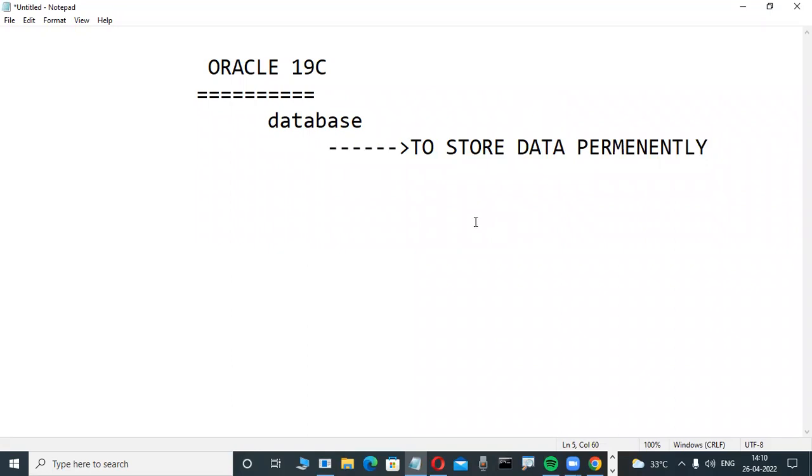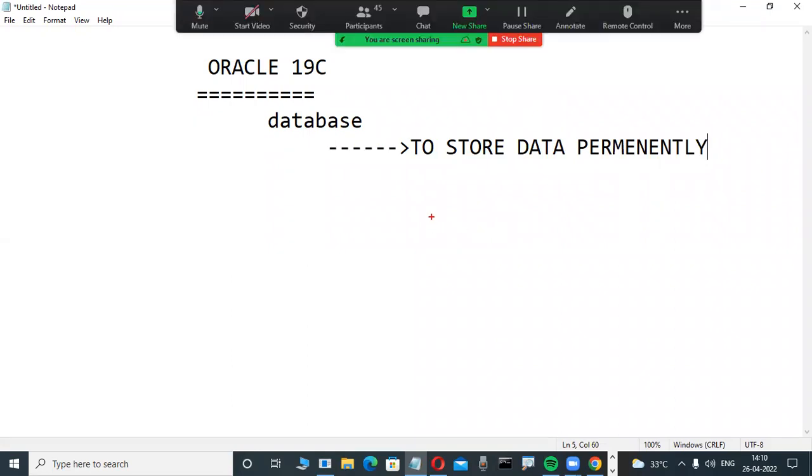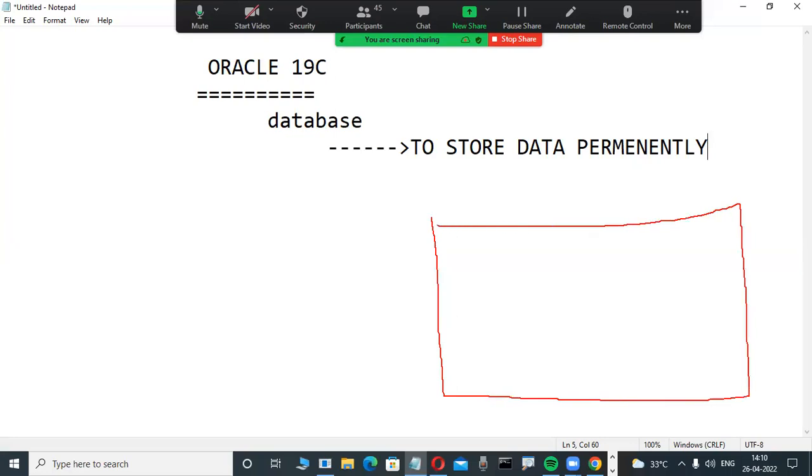What I told you in yesterday's class, slowly observe here. When I try to install Oracle software in my system, automatically some place is created on the disk. This place is also called a database. A database is a place where we can store data. In this database we are storing data permanently.